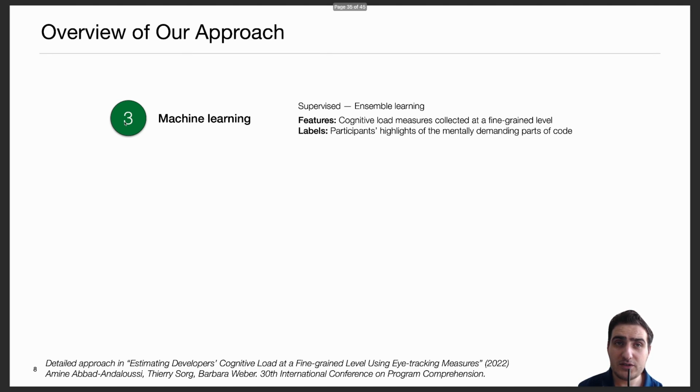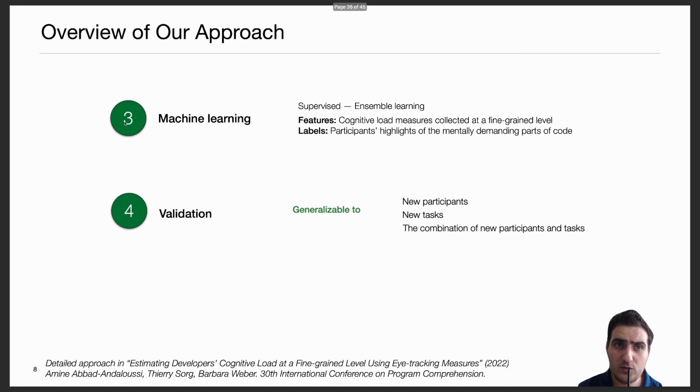After that, we trained a machine learning model with the features that correspond to the cognitive load measures that were collected and contextualized at a fine-grained level. And as labels, we provided the highlights of the mentally demanding parts of code. And to validate our model, and to ensure that it is generalizable enough,